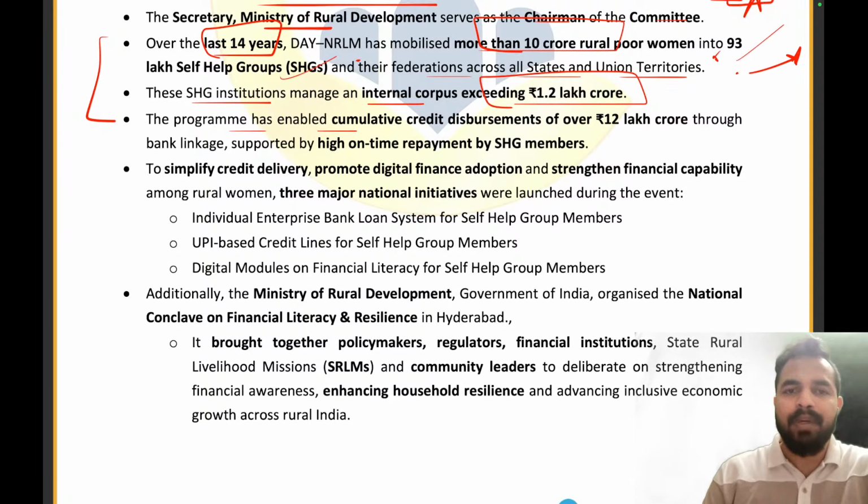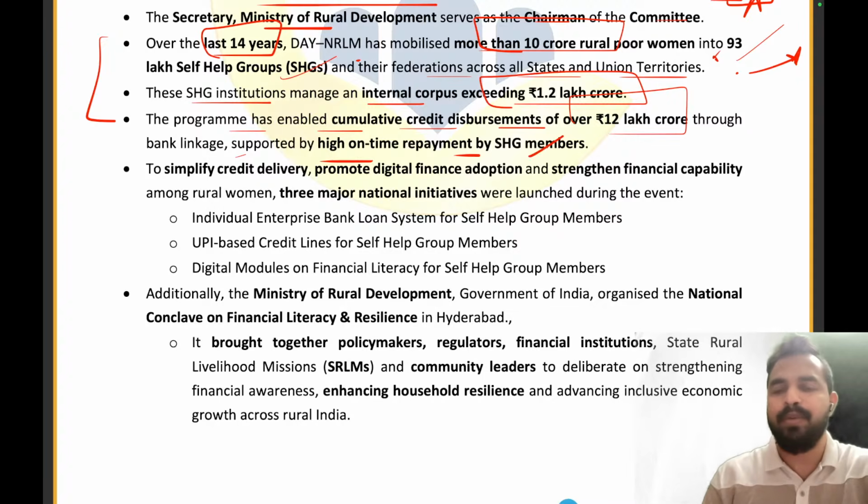The program has enabled the cumulative credit disbursements of over 12 lakh crore through the bank linkage supported by high on-time repayment by the self-help group members.